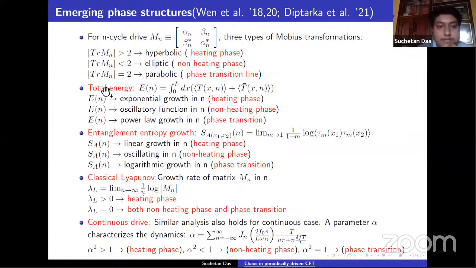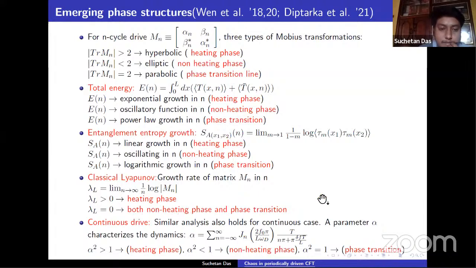For example, if we compute the total energy in the driven system, it has exponential growth in n for the heating phase, power law growth at the phase transition, and oscillation in the non-heating phase. Similarly, a similar structure exists for entanglement entropy, which has linear growth in n in the heating phase and logarithmic growth at the phase transition. One can also define a classical Lyapunov exponent, which tells the growth rate of this transform matrix M_n in n. It is always greater than 0 for the heating phase, and it is 0 for both the non-heating phase and the phase transition.